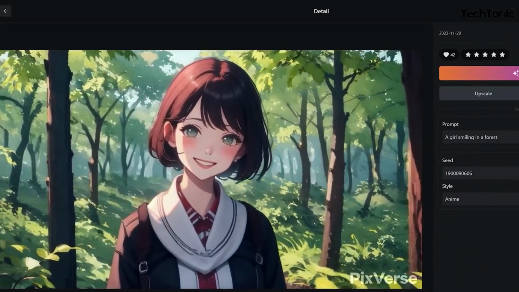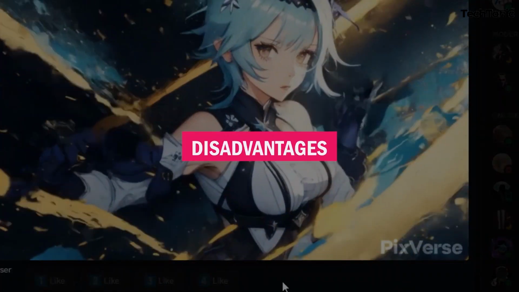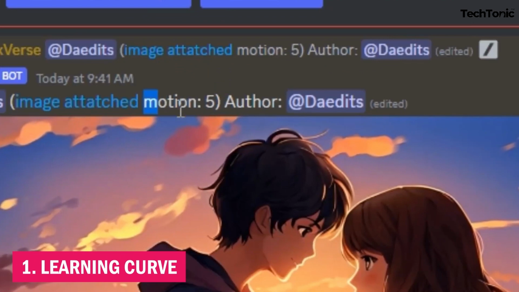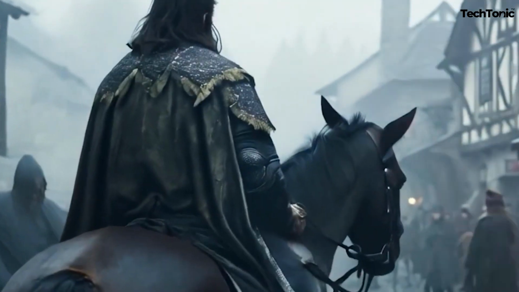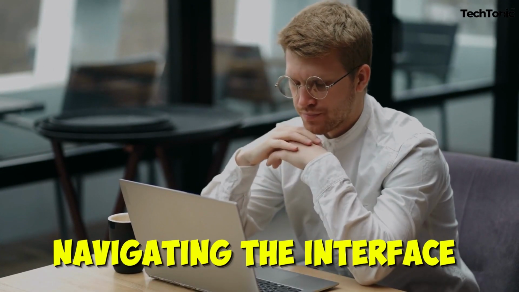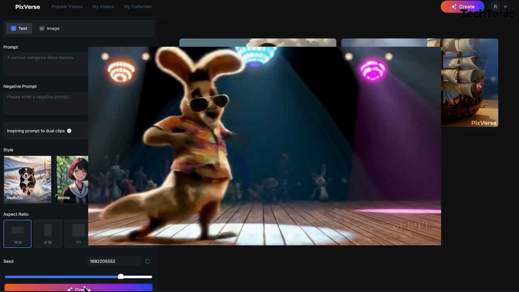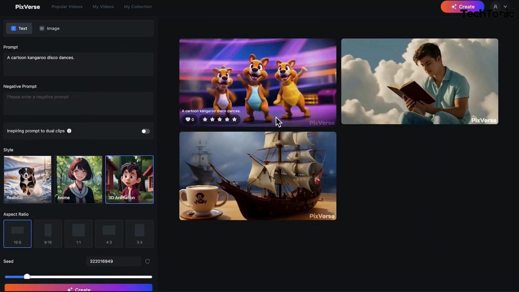Even in the world of fun and magic, PixVerse has a few quirks to keep in mind. 1. Learning curve. While PixVerse aims to be user-friendly, mastering all its features may take some time. For beginners, navigating the interface and understanding all the customization options could feel overwhelming initially.